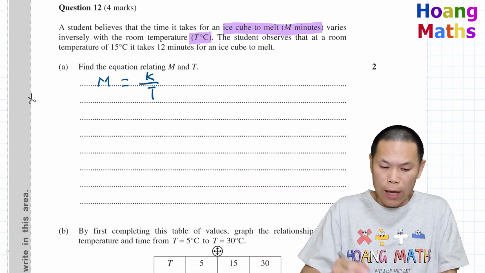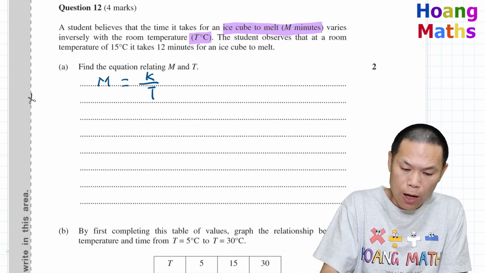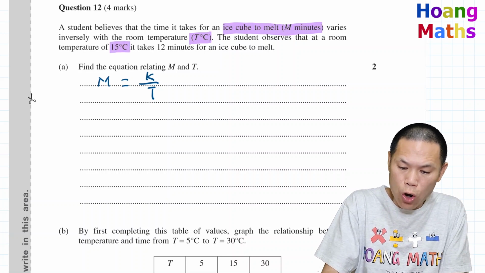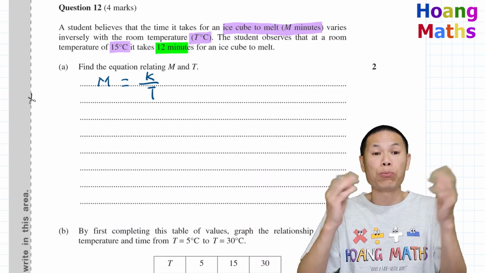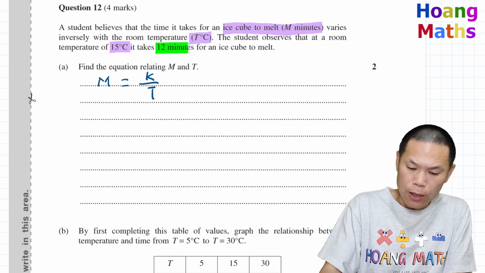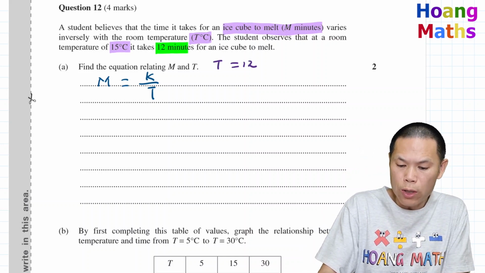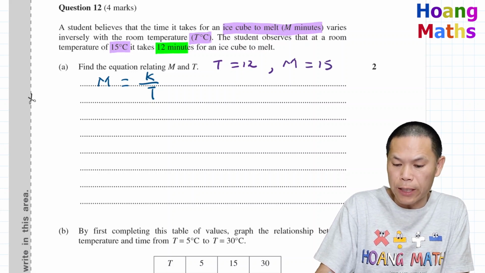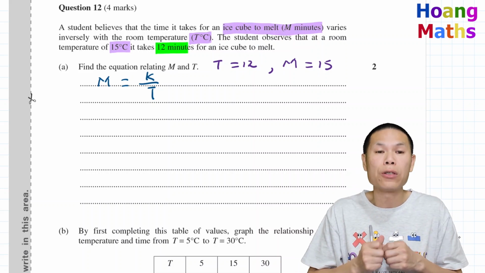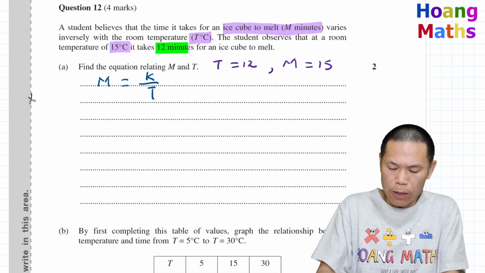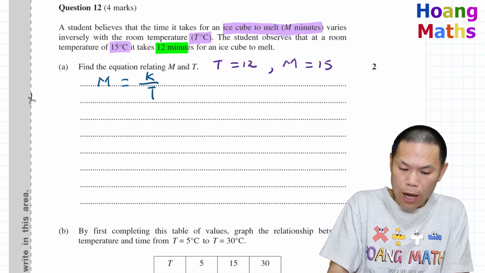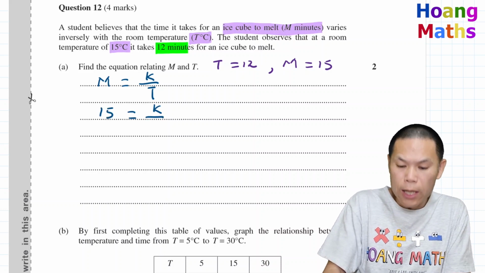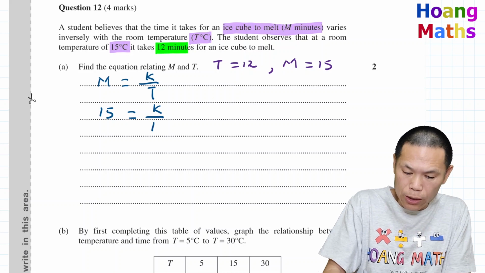Now, we know that for a room temperature of 15 degrees Celsius, it takes 12 minutes for the ice cube to melt. So in other words, T is equal to 15 and M is equal to 12. We use these two values to find the value of K. M is 12 and K over T, that is 15.